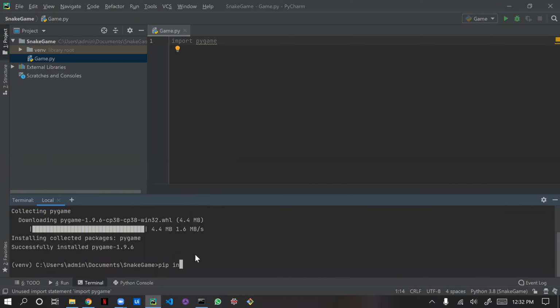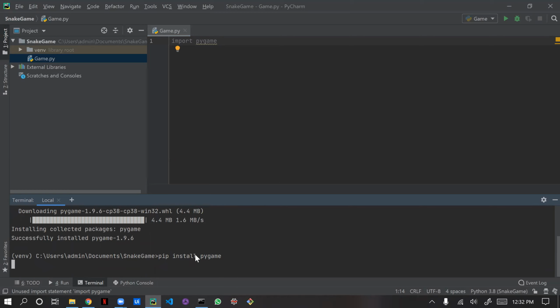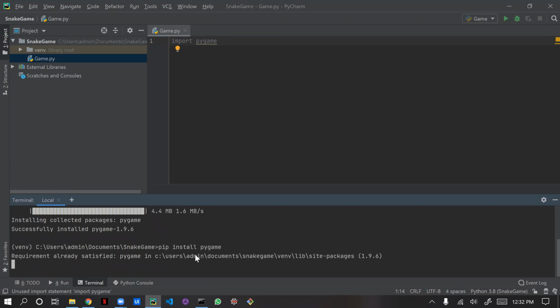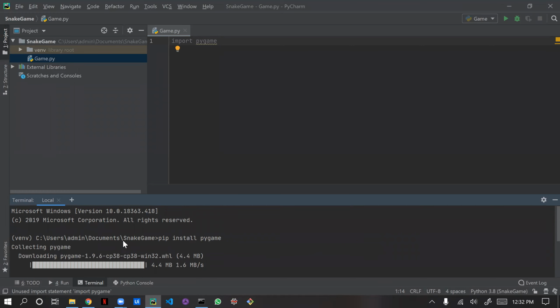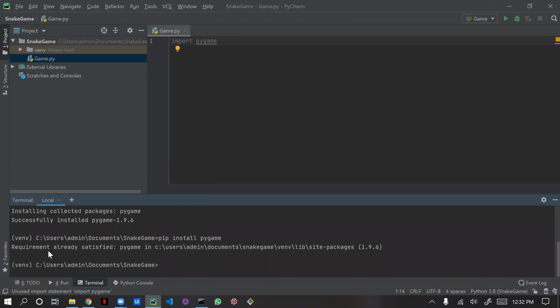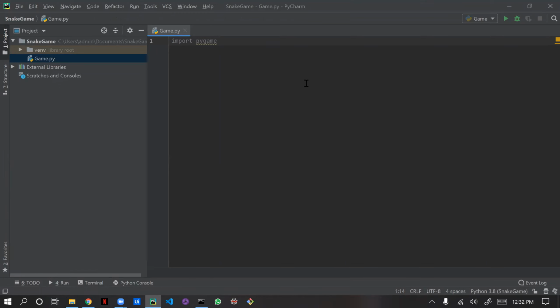pip install pygame. It's showing requirements already satisfied, because I have just installed it, so Pygame is already installed on my machine. Okay, let's close this.